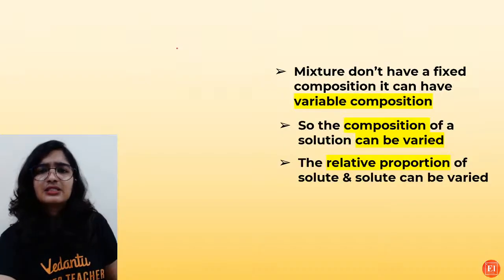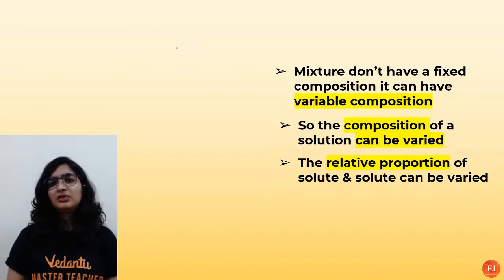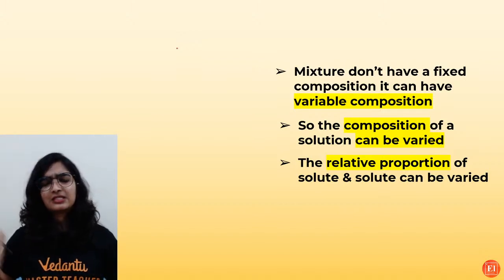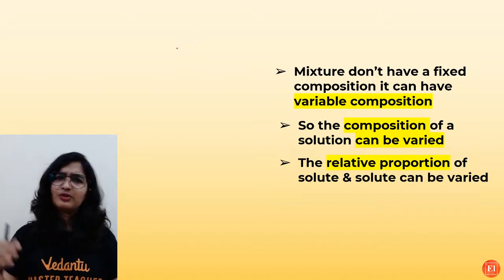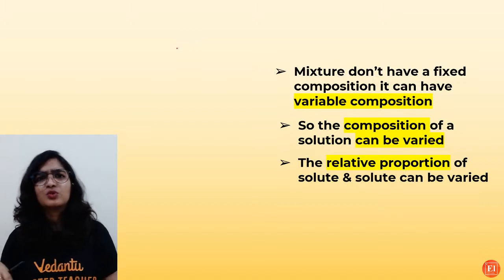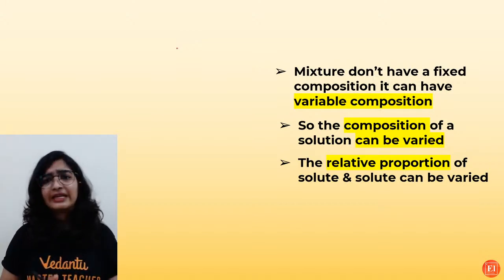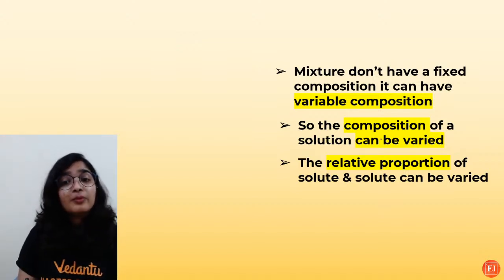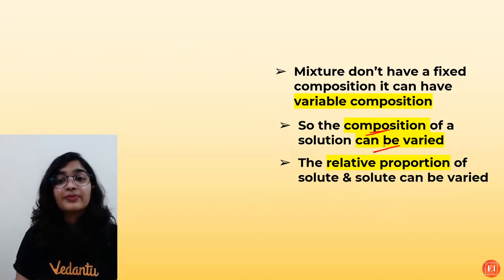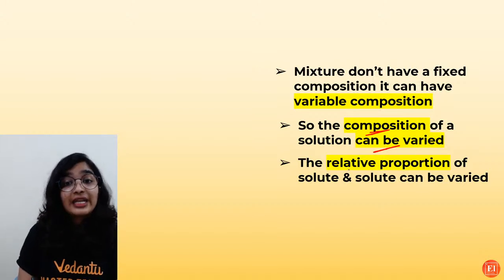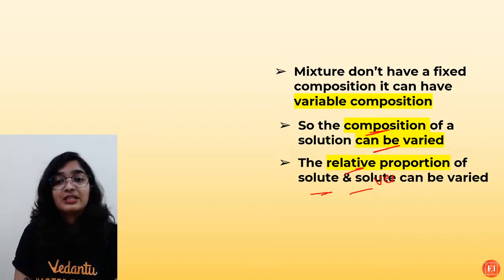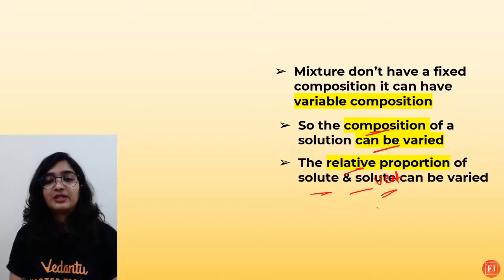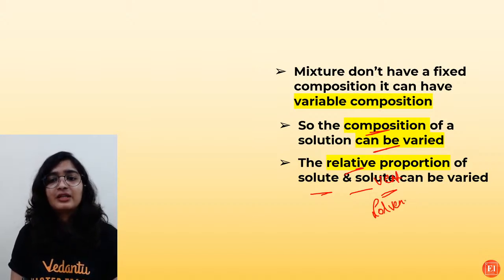Now the thing is, it's not like they have a fixed composition, right? As I told you, you can go on adding, if you like sugar, add 3-4 spoons, 3-4 grams. If you don't like, add 2 grams. So the composition can be varied, right? So the relative proportion of solute and the solvent can also vary. This is supposed to be solvent, okay? The solvent. It can be varied.